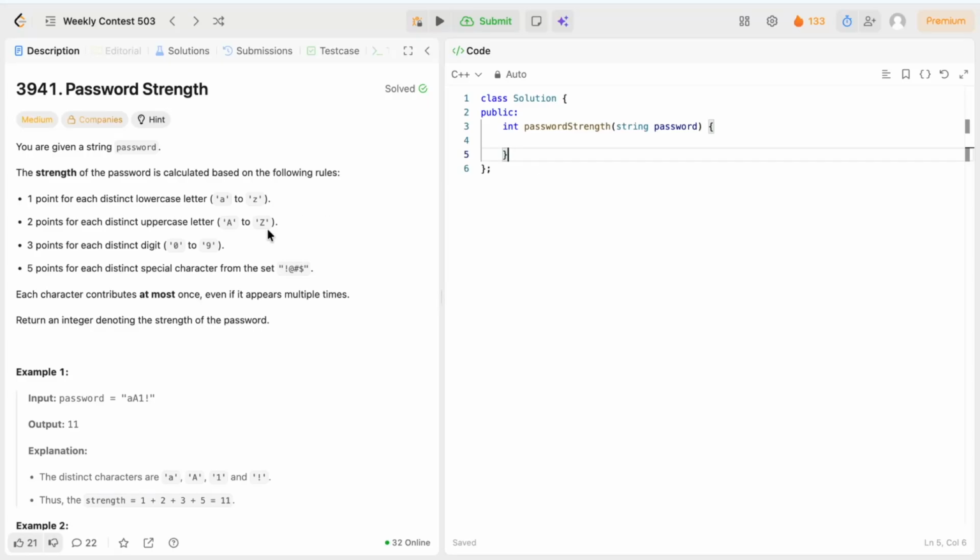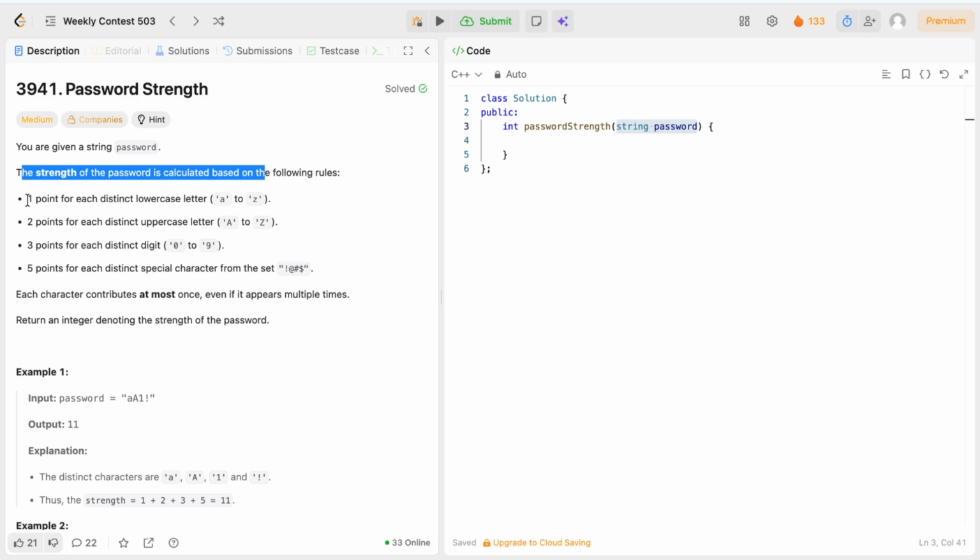This is the second question of weekly contest 503. In this question, we are given a string password. For the given password, we will describe the strength of the password on the basis of the following rules.